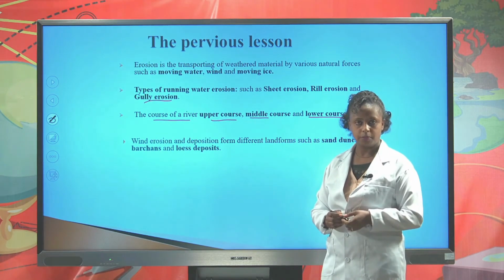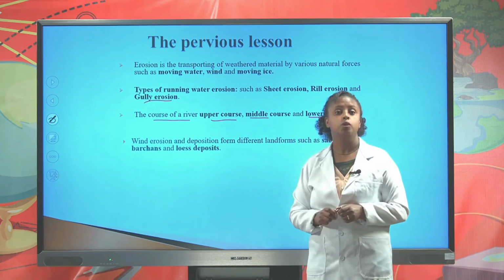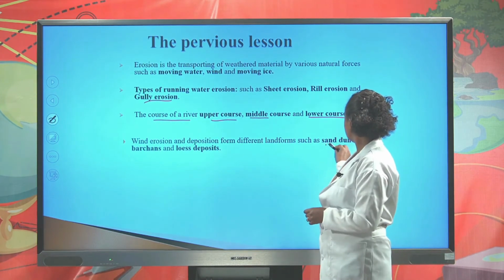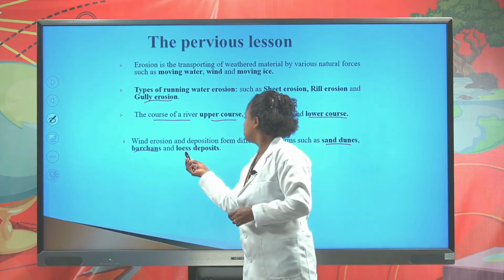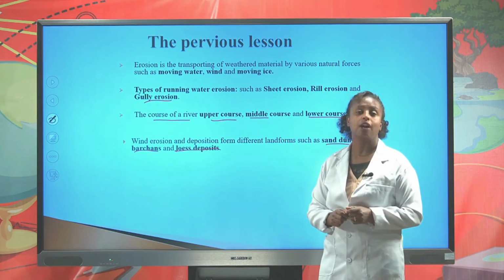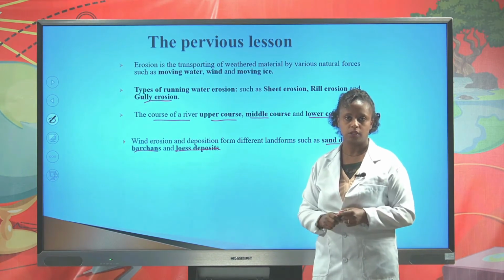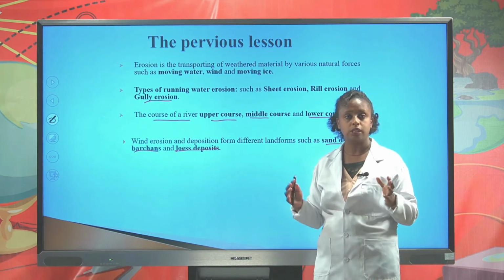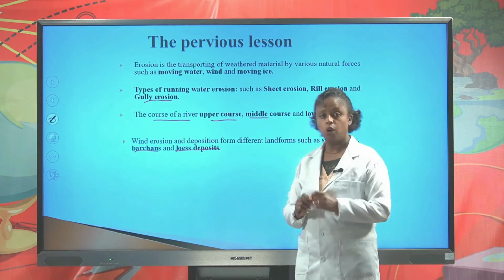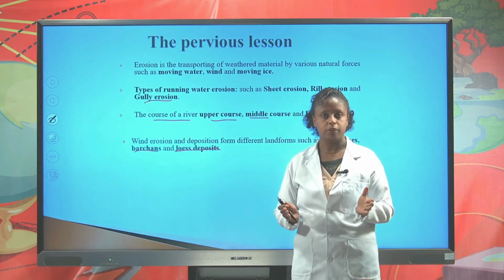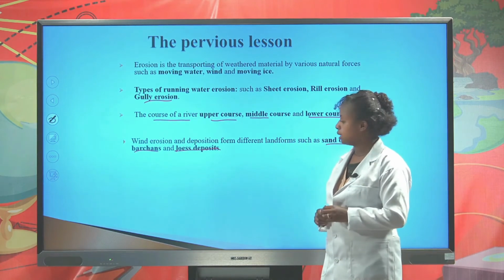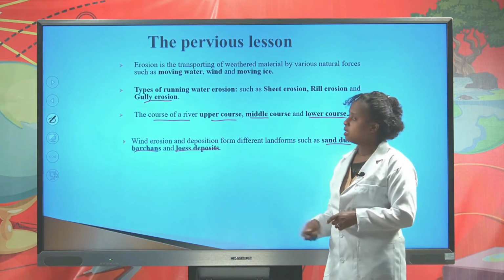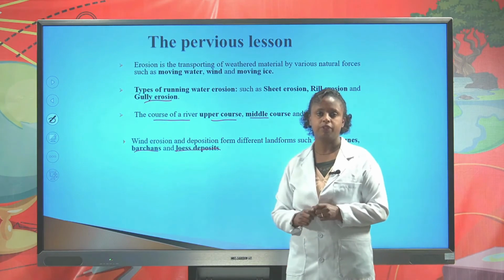that is, in the lower course. We also discussed the different land features formed by wind erosion and deposition, such as sand dunes, barchans, and loess deposits. Sand dunes are sandy hills which are deposited by the wind. Barchans are crescent moon-shaped sand hills. Loess is a deposit of fertile soil in the desert area. Students, this is all about what we have learned in the previous lesson.